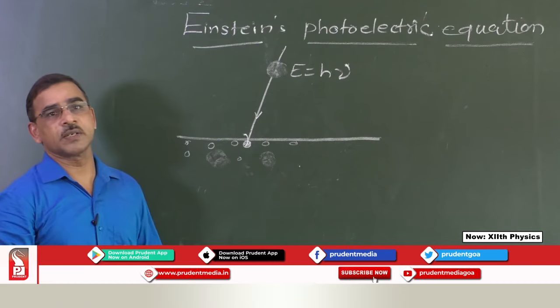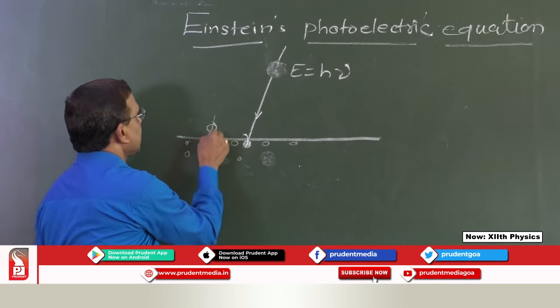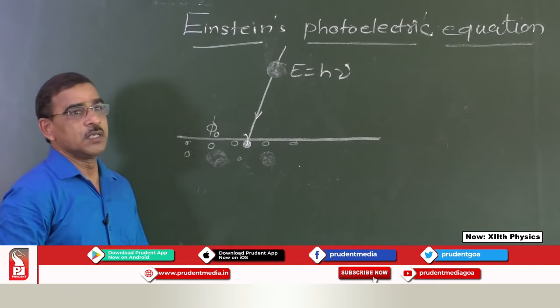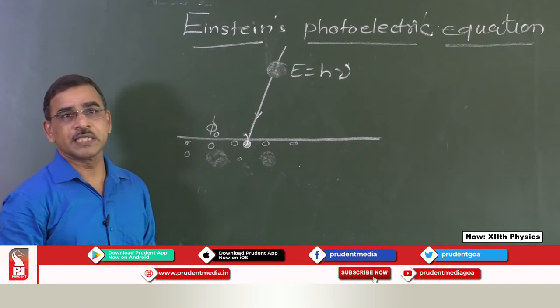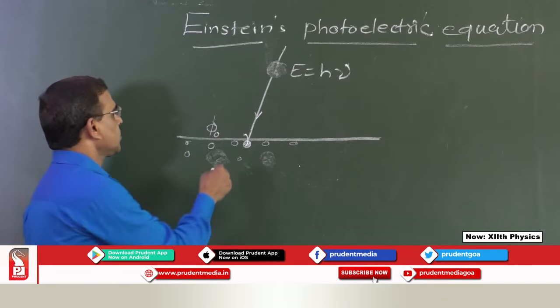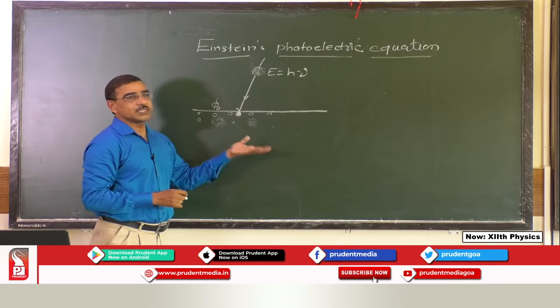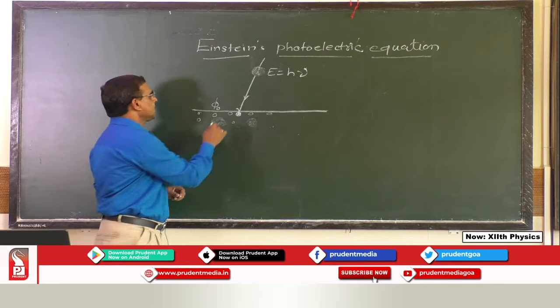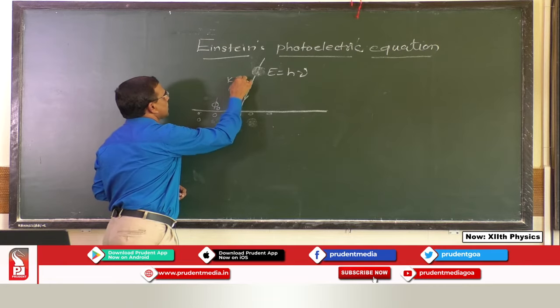The energy required for the electron to come out of the surface is nothing but the work function. So, out of h nu amount of energy, phi 0 amount of energy is utilized by the electron to come out of the surface, and if h nu is greater than phi 0, then the electron will come out with certain kinetic energy.